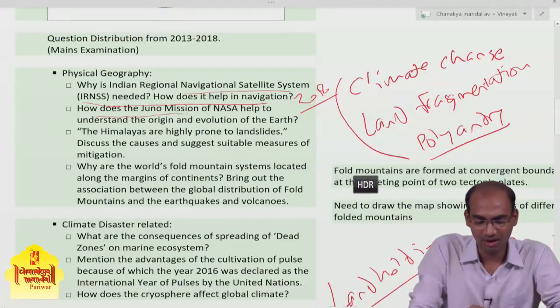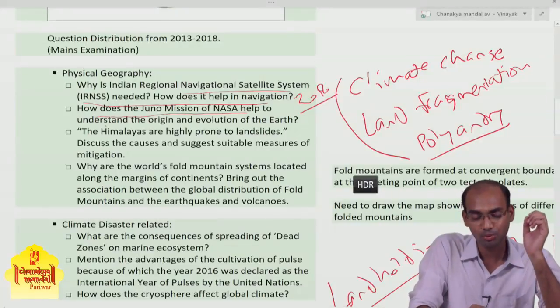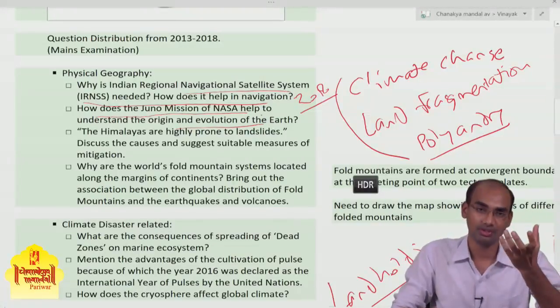Then the second question: how does this Juno mission of NASA help to understand the origin and evolution of Earth?